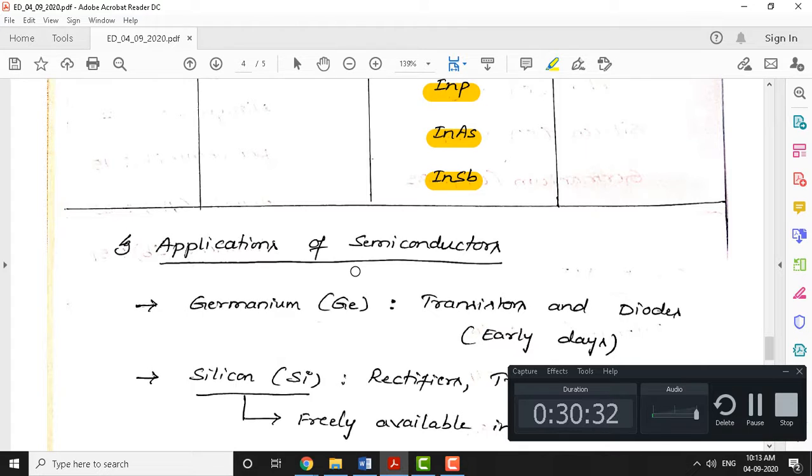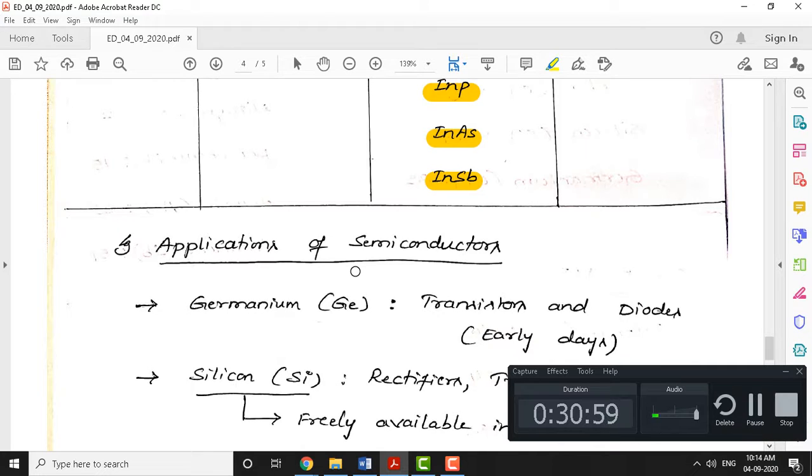If you look at the electrical properties of gallium arsenide, for example, individually they are not semiconductors at all. Gallium and arsenic are different elements, available in the periodic table. But still, combining gallium and arsenic, it exhibits semiconductor properties and is used in a variety of applications.